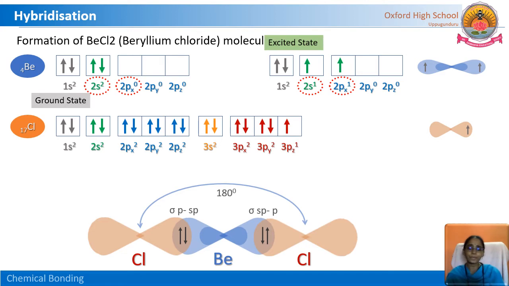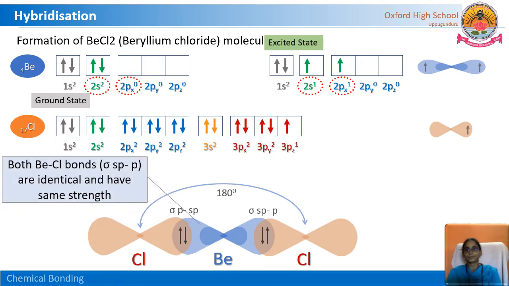So even though beryllium is electron deficient, the bond angle is 180 degrees, the shape is linear, and the bond strength is equal. The two sigma sp p bonds have equal strength.